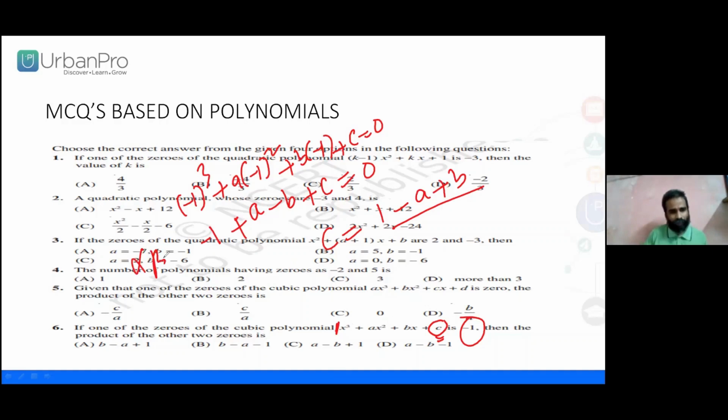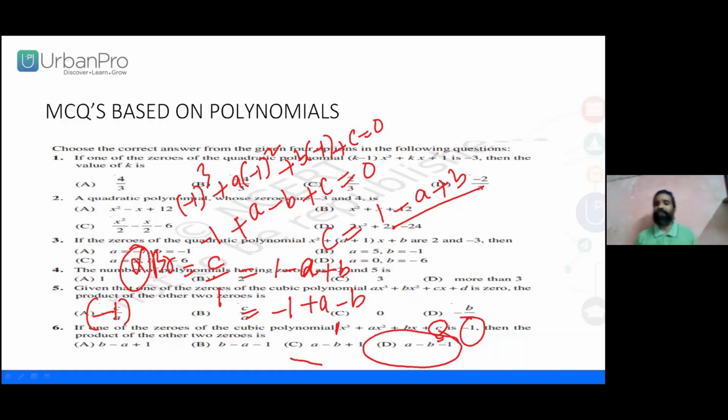Now you observe, constant term by 1: alpha beta gamma is C by 1. What is C here? C is 1 minus A plus B. Here one of the zeros is minus 1. What are you getting here? Minus 1 plus A minus B. Do we get the option here? A minus B minus 1. Yes, of course, we are getting the right option.